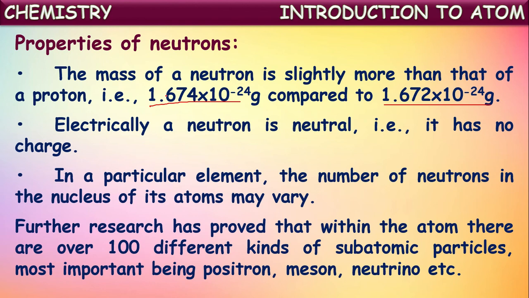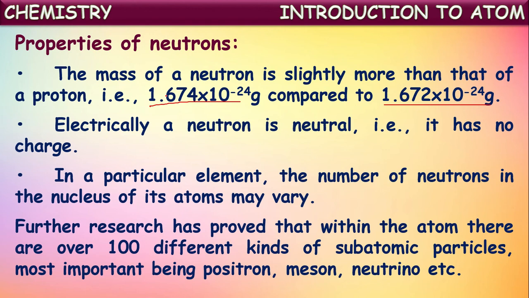Further research has proved that within the atom there are over 100 different kinds of subatomic particles. Till now we have discussed three important and fundamental particles of atoms. They are electrons, protons and neutrons. In fact, inside the atom there are over 100 different kinds of subatomic particles.